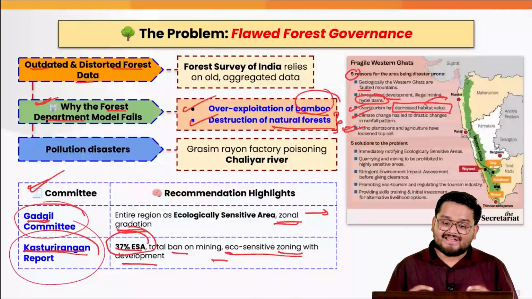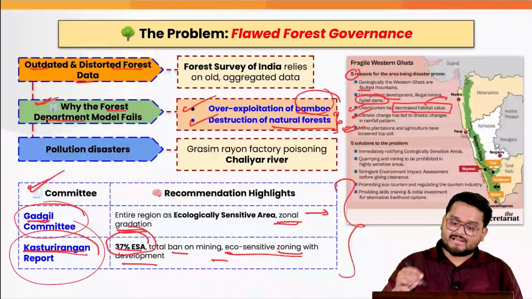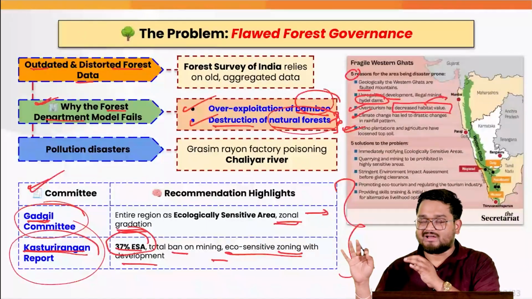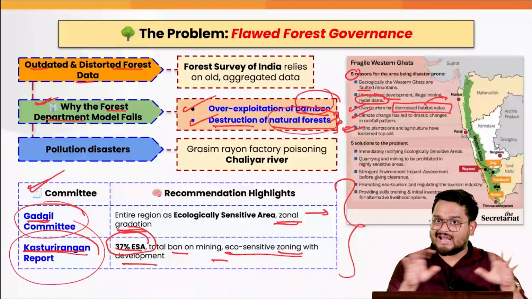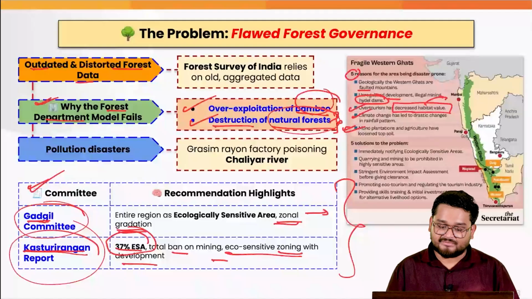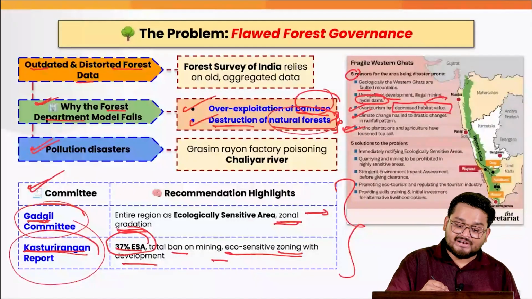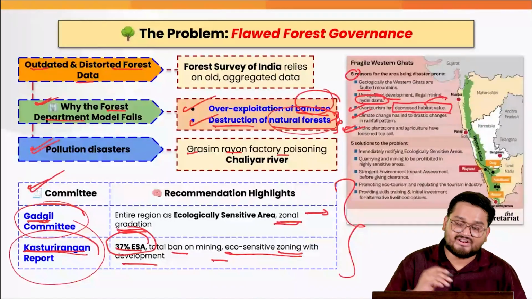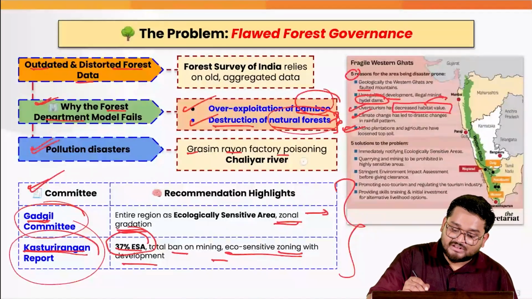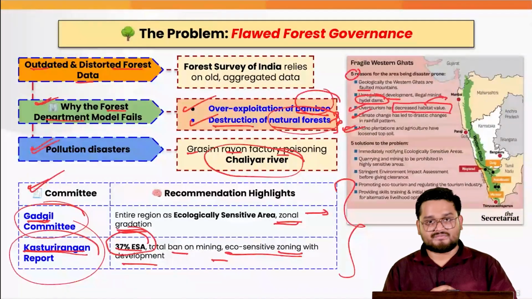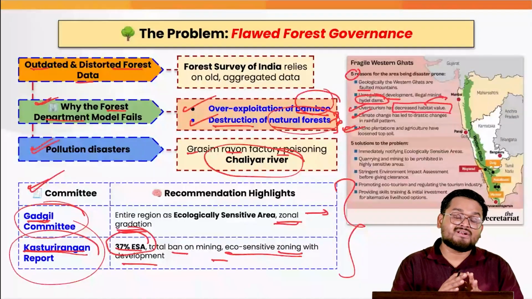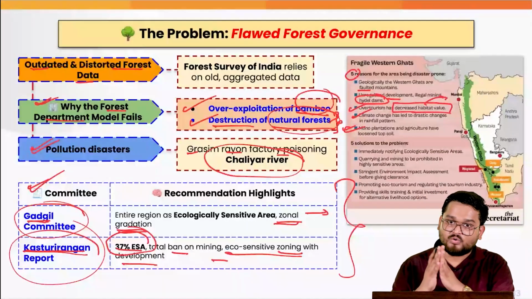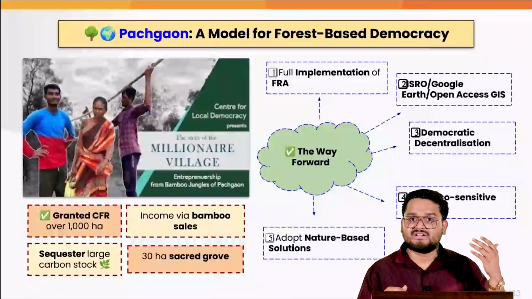But we have to understand that despite these recommendations, the destruction of the natural forests in those areas of the entire Western Ghats have not been undertaken. Even there have been several cases of pollution disasters, right, such as the Grasim Rayon factory, which is poisoning the local river of Chaliyar. And this particular river is extremely polluted due to various industrial activities. And not only this one, there have been so many other rivers too.